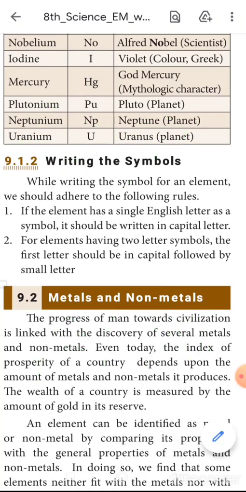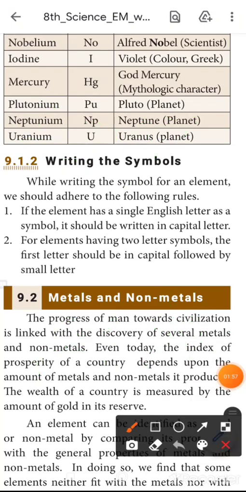Another example, helium, H-e. Calcium, C-a. So for a two-letter symbol, the first letter is capital and the other letter is small. This is the way we have to write symbols.